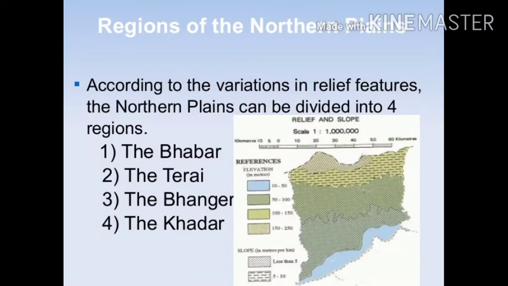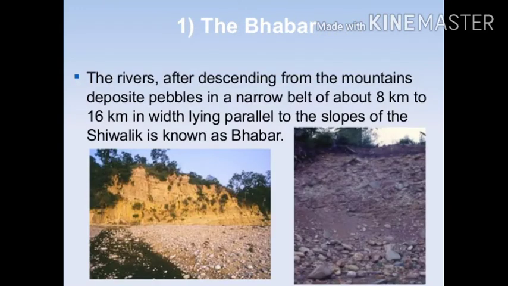Students, if we talk about the regions of the northern plain, it is divided into four parts: the Bhabar, the Tarai, the Bangar, and the Khadar. So let's see. Bhabar. After descending from the mountains, the rivers deposit pebbles in a narrow belt of about 8 to 16 km in width, lying parallel to the slopes of the Shivalik. It is known as the Bhabar Belt. All the rivers disappear in the Bhabar Belt.